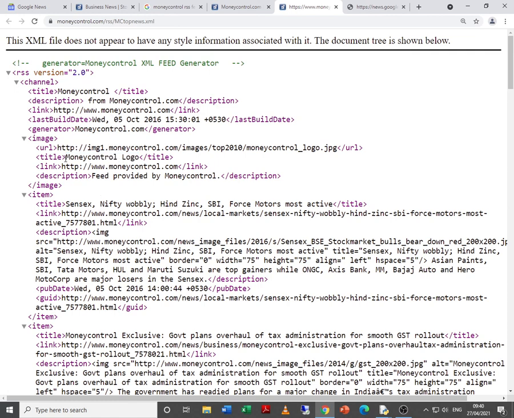And even as you observe, title contains Money Control logo, title contains Money Control. So this was also coming. So we need to identify the parent tag as item, and then when we have title following item, that is the actual news that we want to fetch. So always remember that try to find the RSS feed for the news that you want to extract from the news website, and then make changes to the code accordingly.